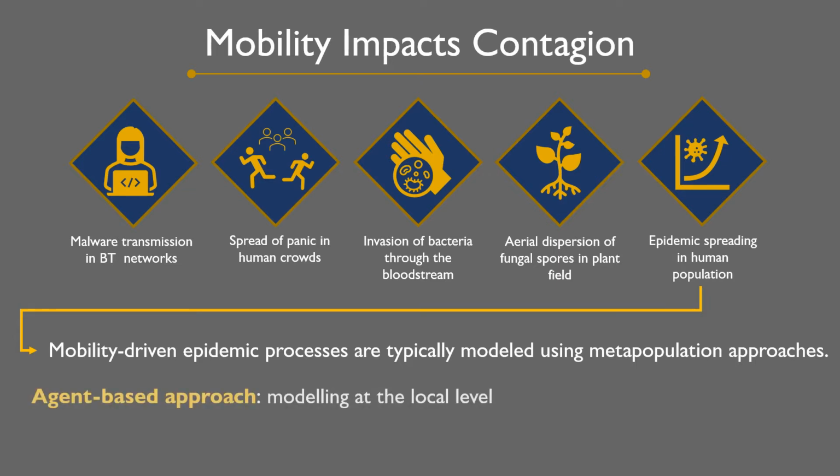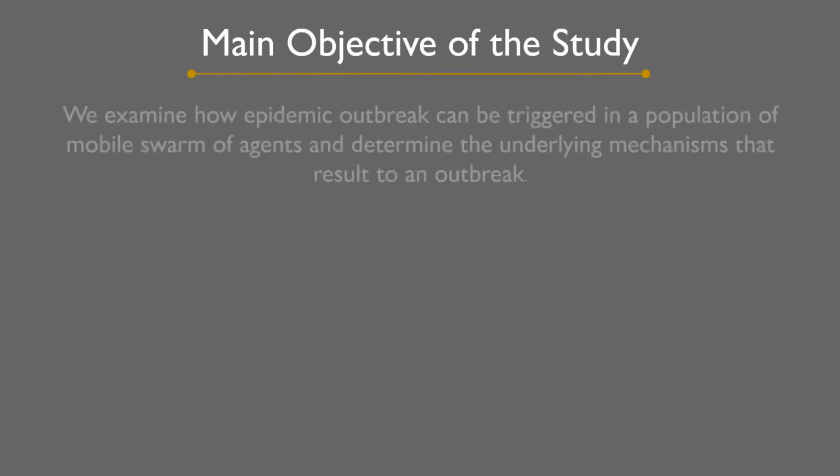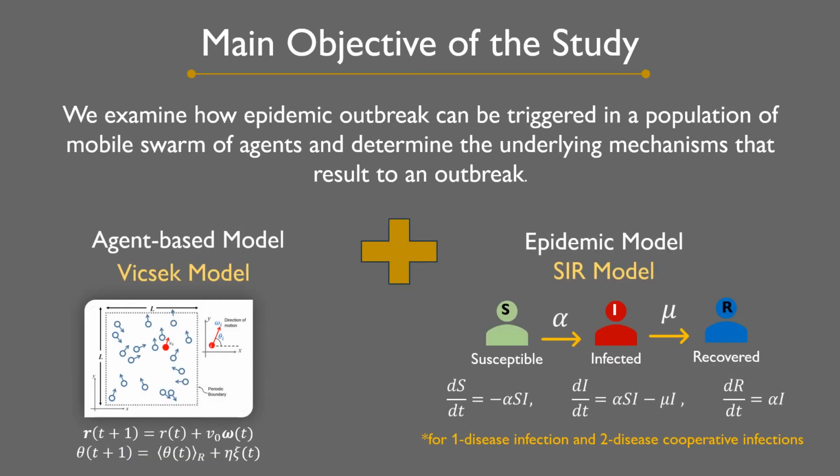Hence, the use of agent-based modeling, as it allows researchers to determine microscopic mechanisms and movement patterns that facilitate contagion spreading. In that regard, this thesis examines how an epidemic propagates in a population of a mobile swarm of agents, and determines the underlying mechanisms that result in an outbreak. We do this by employing an epidemic model on an agent-based model called the Vicsek model.